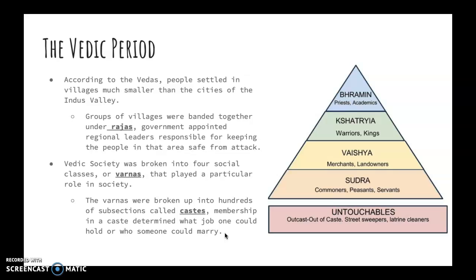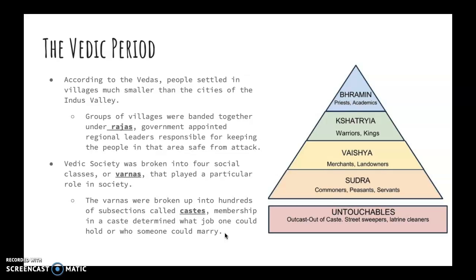According to the Vedas, people settled in villages that were a lot smaller than the cities of the Indus Valley. These groups of villages were all banded together under rajas, government-appointed regional leaders that were responsible for keeping the people in that area safe from attack. This was a form of bureaucracy, a way for the government to organize different people and officials together to keep centralized power. Vedic society was broken into four social classes called varnas that played a particular role in society.